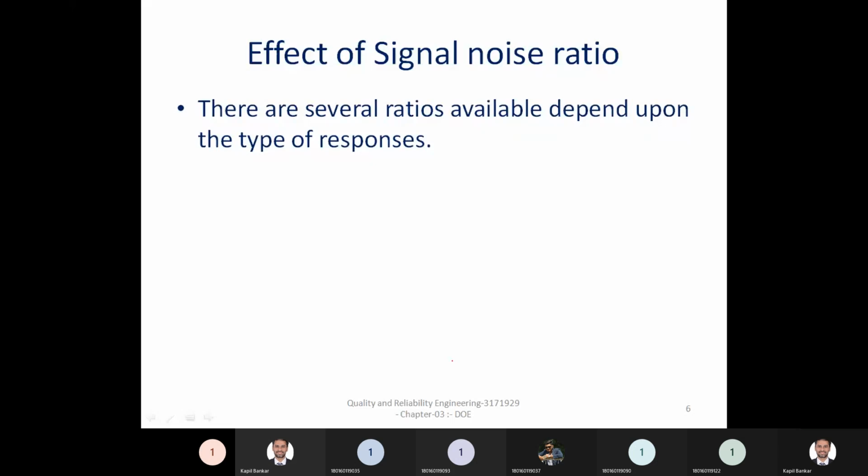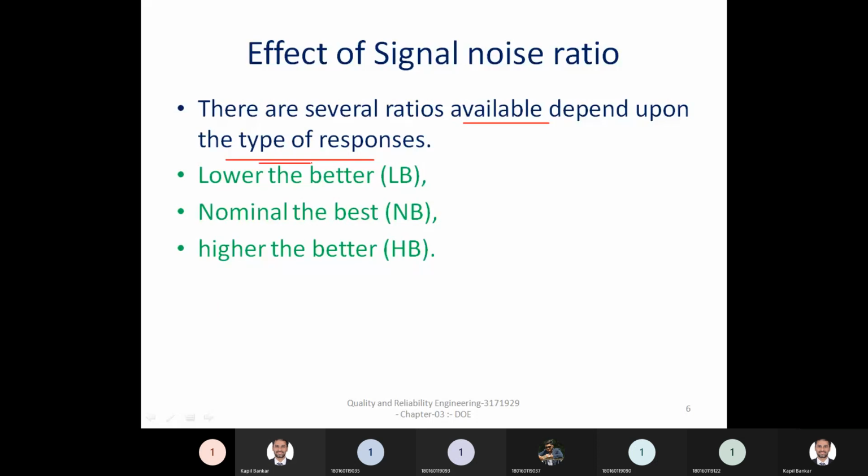Now, the effect of signal to noise ratio. What are the effects of signal to noise ratio? There are several ratios available, depending upon the types of responses. Number 1, as we have seen, lower the better, nominal the best, or higher the better. As we have seen in the previous slide, smaller is better is the same as lower the better, then nominal is the best, and the higher the better one. These are also known as lower the better, LB, nominal the best, NB, or higher the better, HB.